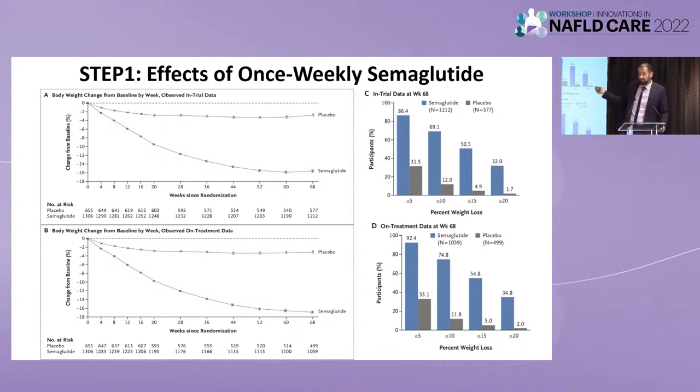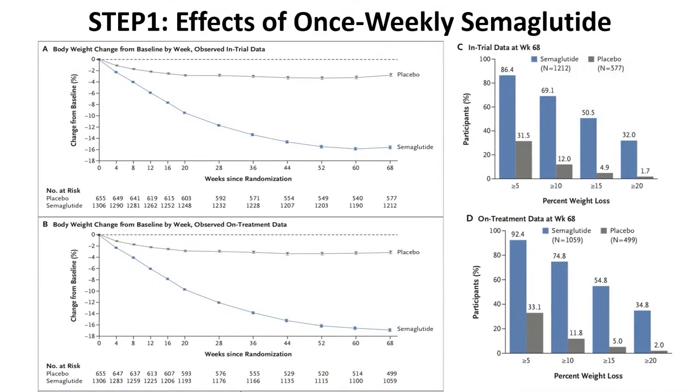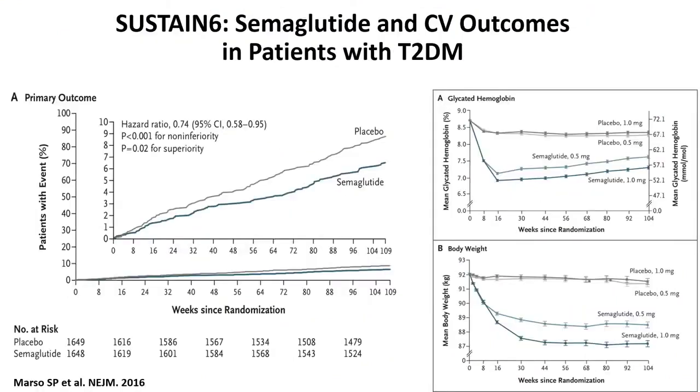And then if you look at the different thresholds that we are trying to achieve, let's say the 10%, well, almost 70% who received semaglutide were able to reduce their total body weight by 10%. And this is the threshold associated with NASH resolution and potentially fibrosis improvement. Even when you look at reducing total body weight by 20% or more, 1/3 of patients achieved this. And you can see in the placebo arm, the percentages were much lower. So this is very encouraging.